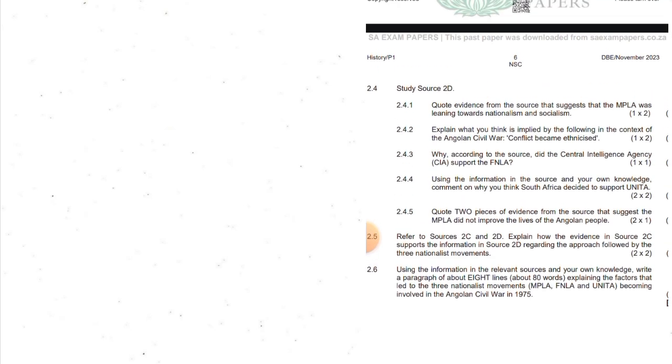The FNLA army had been retrained by President Mobutu's army, which is in source 2C. The United States wanted to regain its position as the world leader. The Angolan Civil War turned into an ethnic war as the three nationalist movements were divided along ethnic and cultural lines. So, guys, these are the things you need to include, and you can include others, obviously.